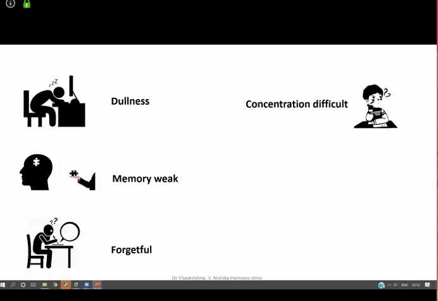For example, it could be aggravation, it could be amelioration. For what exactly they have difficulty in concentrating. There are people who might have difficulty concentrating only while reading, or only while writing. It could be a lot of things. So you will have to take details, and then you'll have to go ahead.